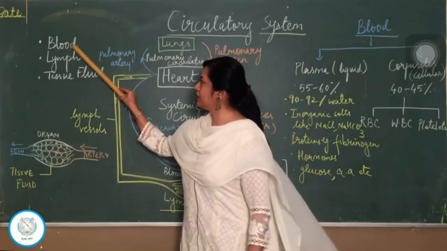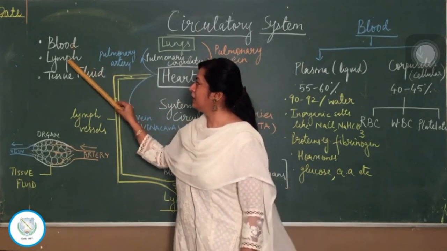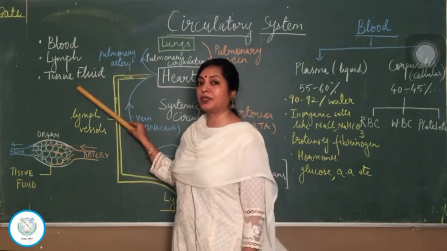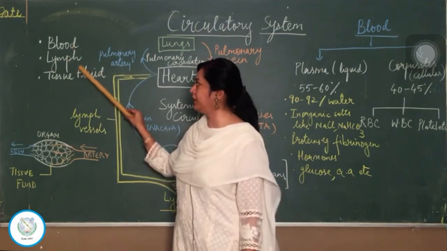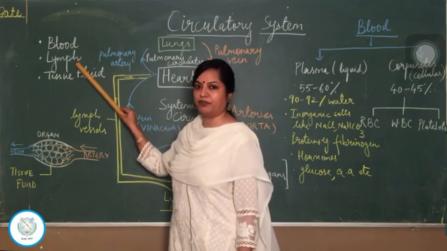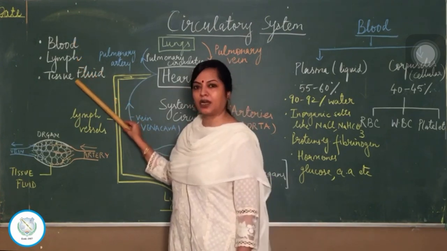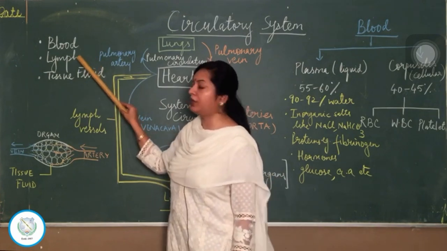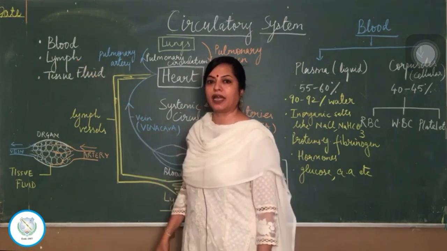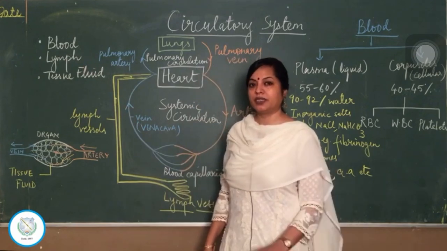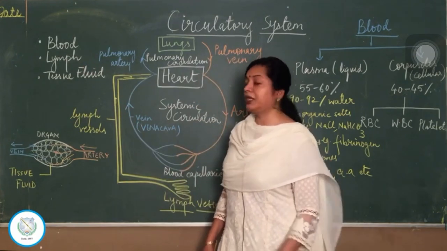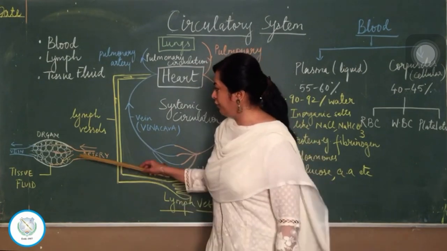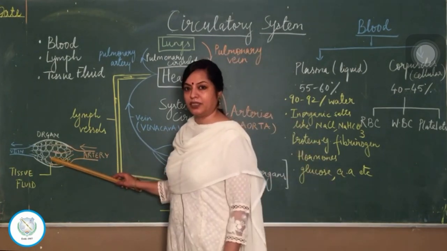The principal fluids concerned with this are blood, lymph and tissue fluid, of which the two principal circulating or moving fluids are blood and lymph. Tissue fluid remains around the cells and doesn't move in the body, but the two principal circulating fluids are blood and lymph. Now there is a direct connection between the three fluids. To understand that, just refer to this diagram which I have made here.